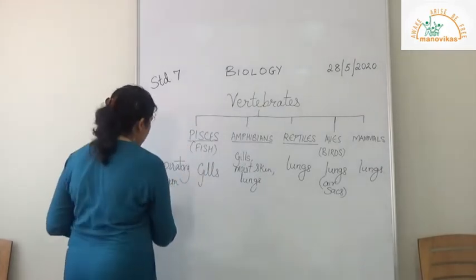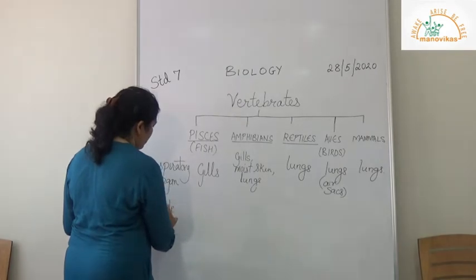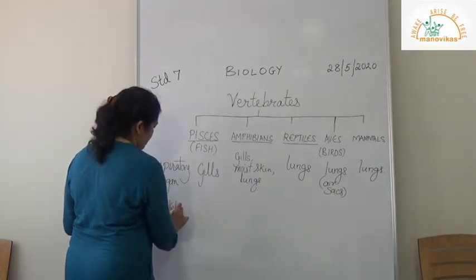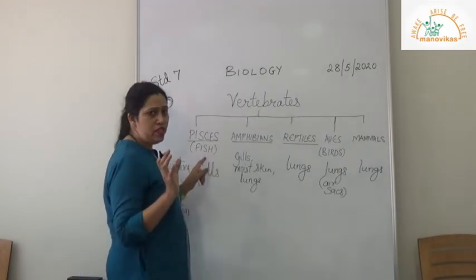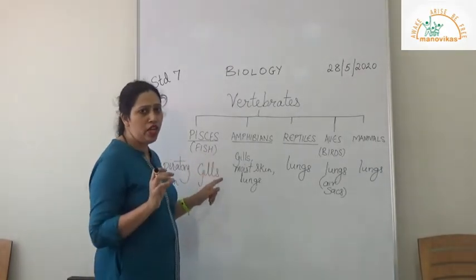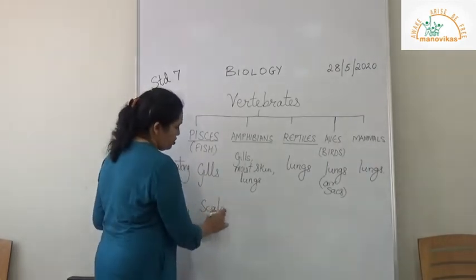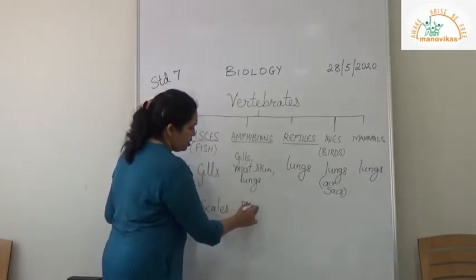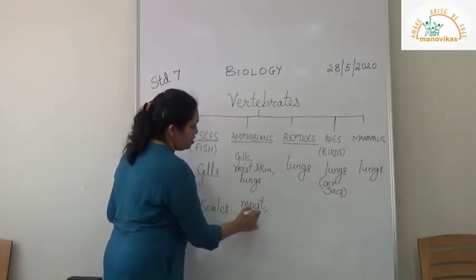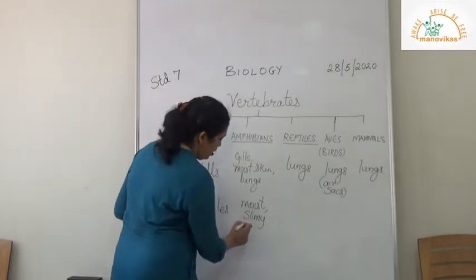Now coming to the exoskeleton or the outer part of the body. The fish, those who have seen, must have seen scales on the body. Amphibians have a moist, slimy skin. You cannot hold it, it will just go away from your hand because of the slimy body.